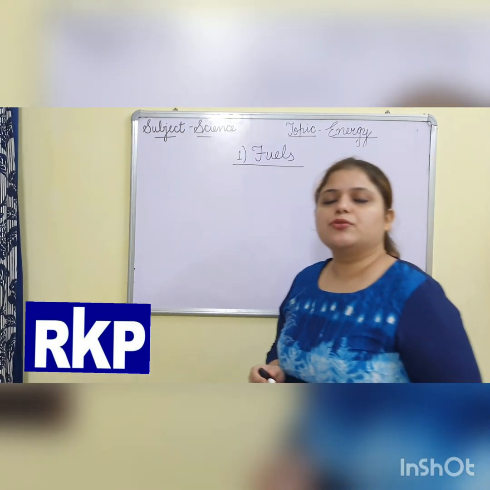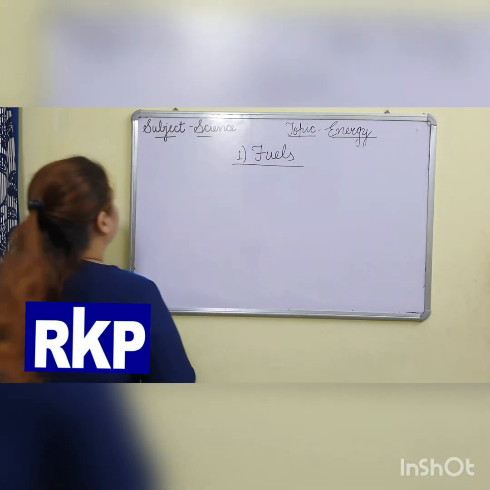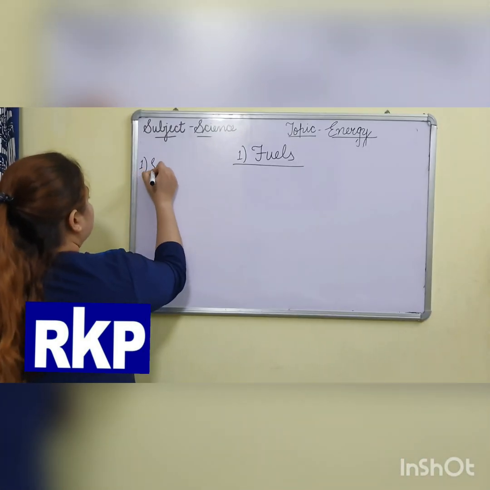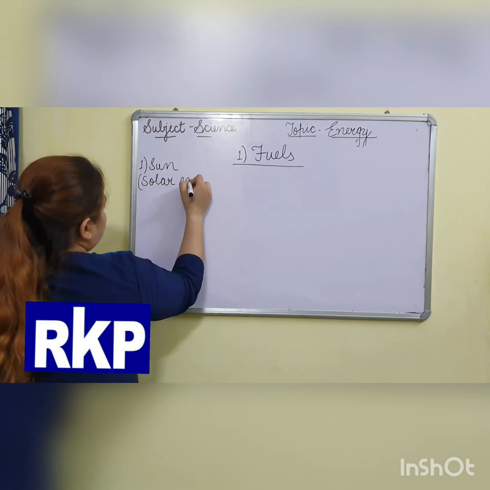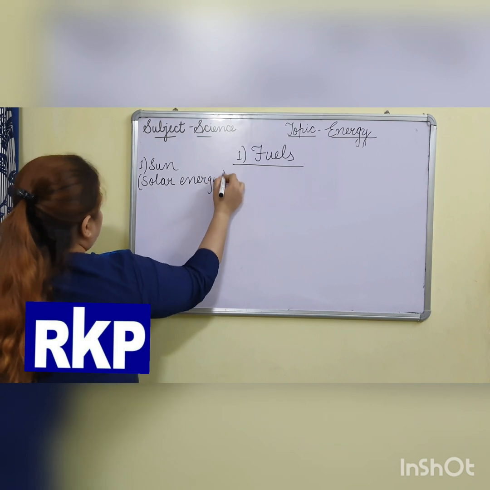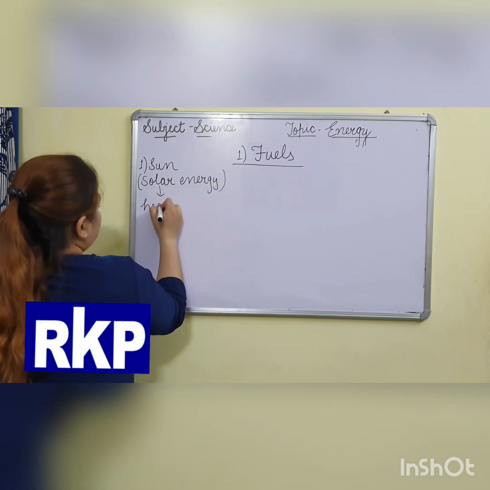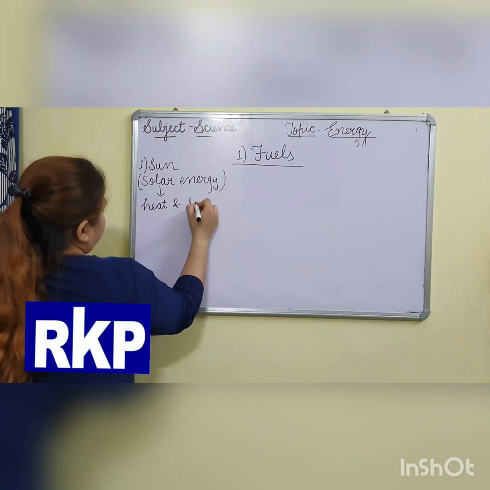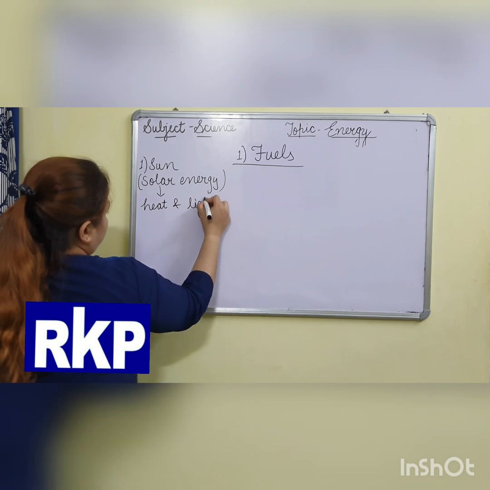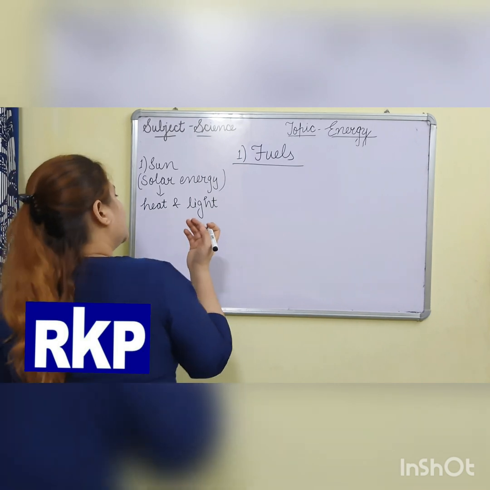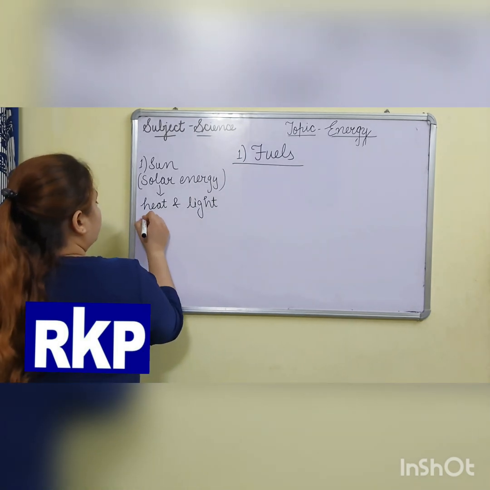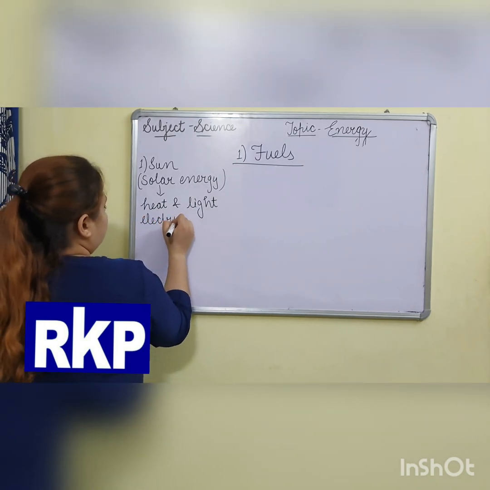Today we will continue our topic, that is energy. In the previous video we have done sources of energy. We started with the sun. The energy of the sun is known as solar energy, which gives us heat and light energy. Sun gives us heat also, and light energy also, which we say as solar energy, which is also used to produce electricity.